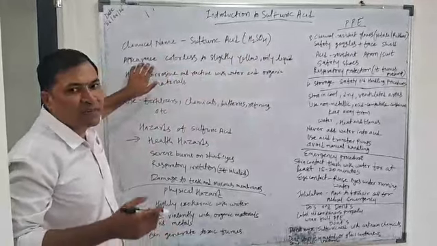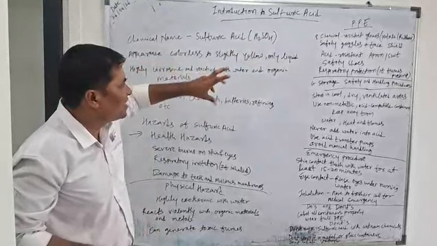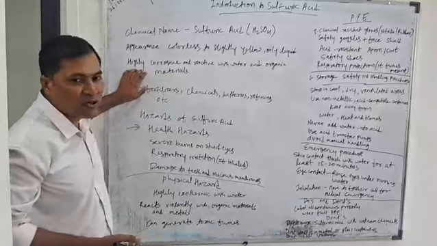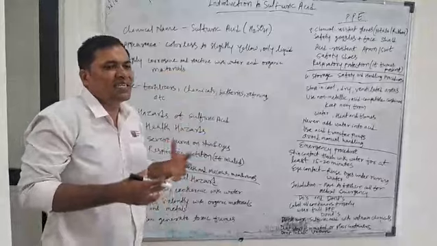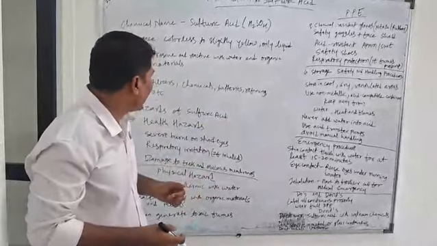The appearance of sulfuric acid is a colorless, slightly yellowish or oily liquid. It is highly corrosive, and it starts reacting when it comes in contact with water or with organic material as well.